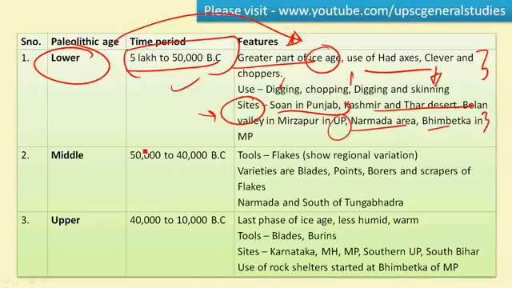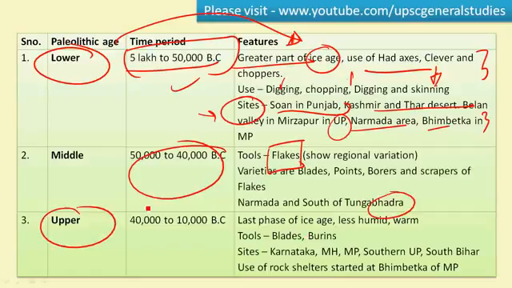Next is Middle Paleolithic culture. Middle Paleolithic culture thrived during 50,000 to 40,000 BC. The stone tools here include flakes of the stones. It shows regional variation from one part of the country to another. The varieties of these flakes include blades, pointers, borers, and scrapers. These are smaller when compared to the hand axe and cleavers, and much more refined. The sites of Middle Paleolithic culture include Narmada and south of Tungabhadra.